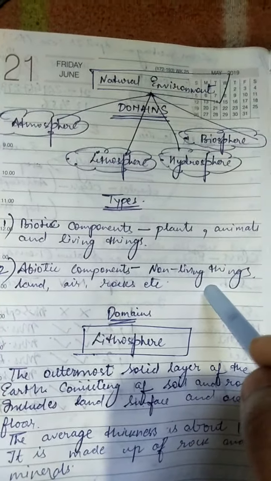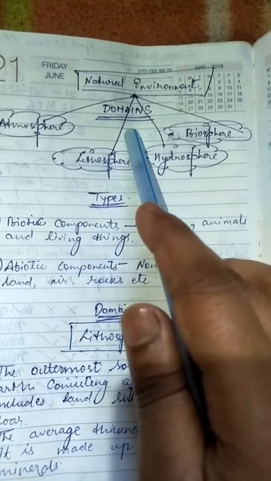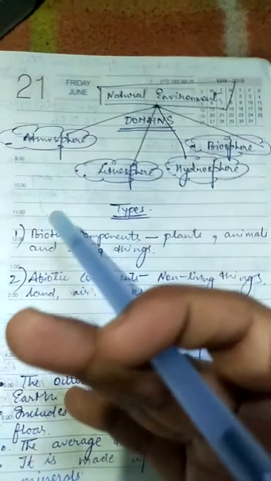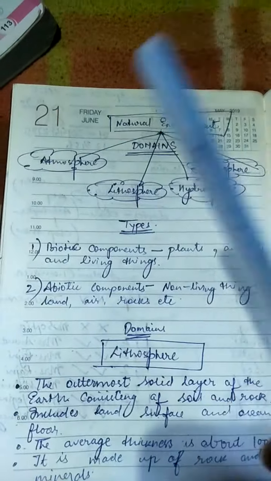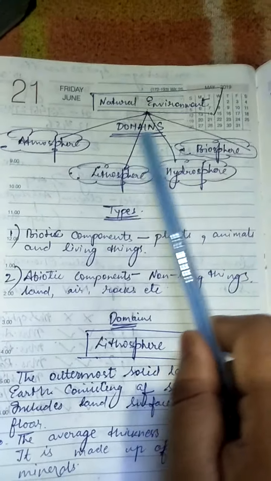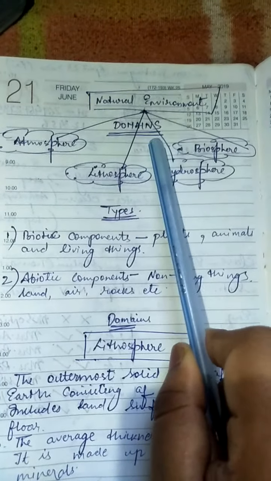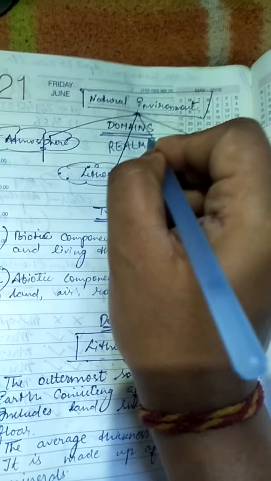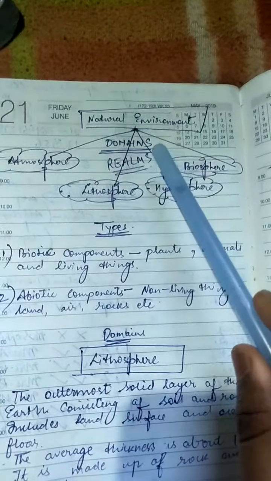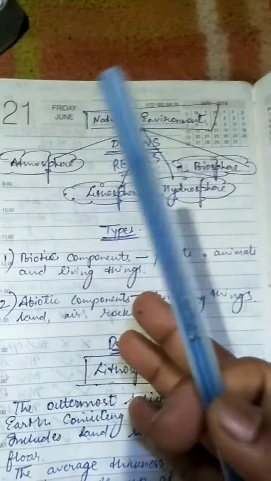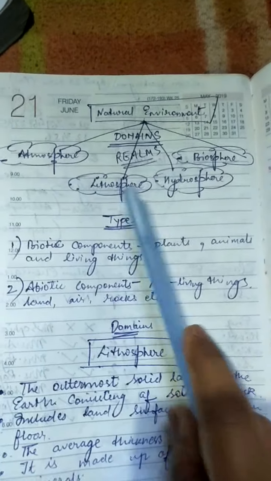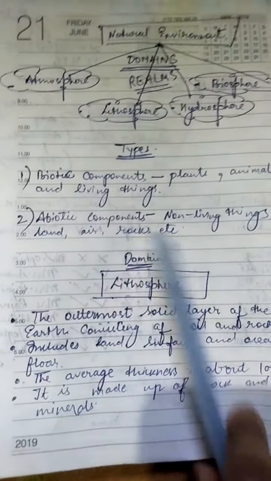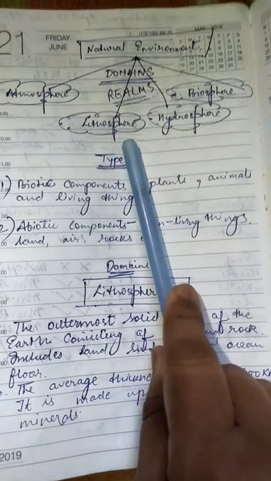Now let's talk about the domains of natural environment. There are two types of natural environment: biotic and abiotic. If the question comes related to domains or realms, there are four domains: atmosphere, lithosphere, hydrosphere, and biosphere. Now let's come to domains. First we are discussing lithosphere.